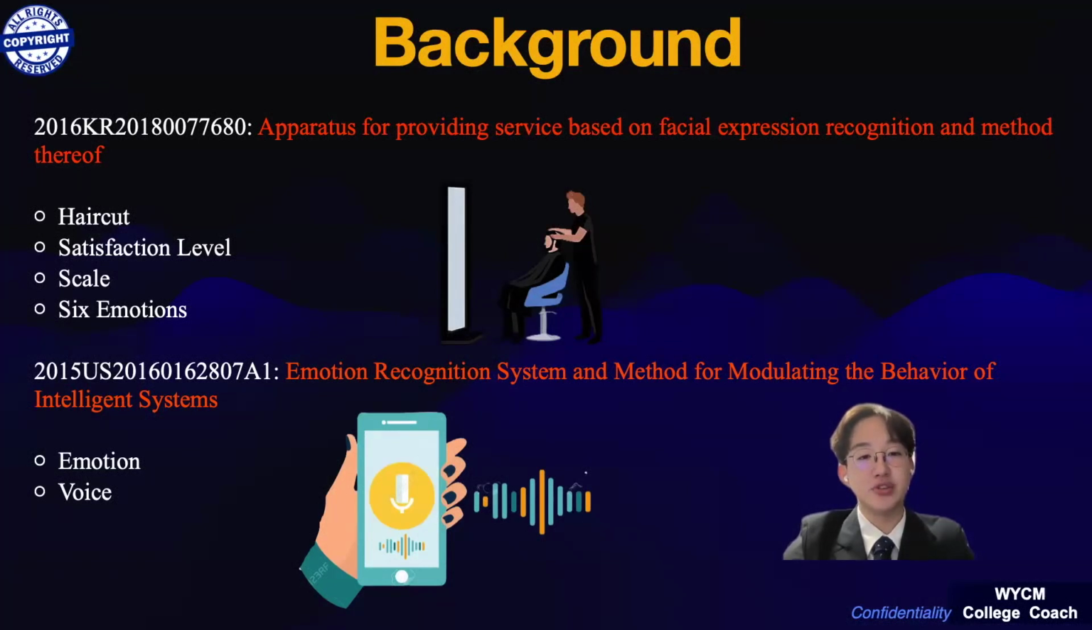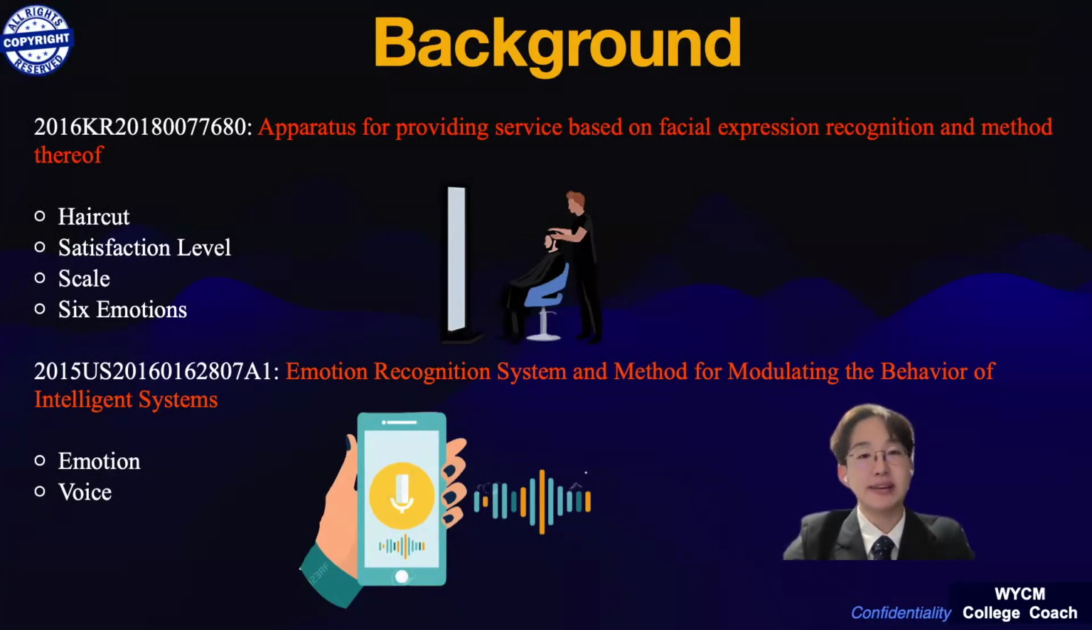Both patents are using facial expressions to find out the emotions or feelings of a person. However, the patent above only finds out whether a person is satisfied or unsatisfied with his or her haircut. Conversely, my patent uses six different emotions: happy, sad, surprised, angry, disgusted, and fear.